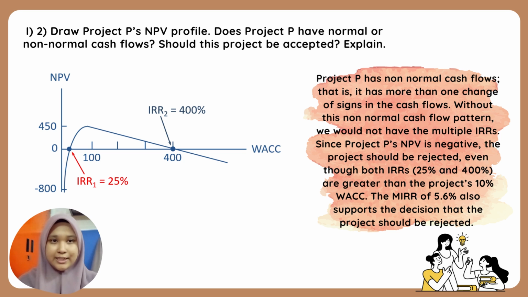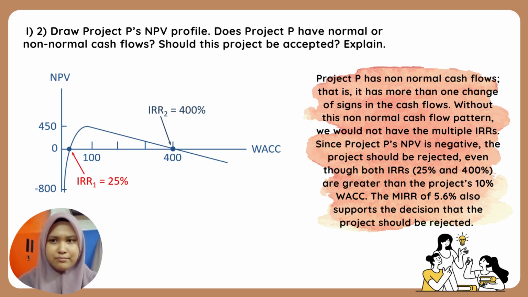Okay, the next question is: draw project P's NPV profile, and does project P have normal or non-normal cash flows? Should this project be accepted? And explain. As you can see on this slide, I already put the NPV profile for project P, and this is what I meant just now. There are multiple IRRs, IRR1 and IRR2. Why are there multiple IRRs? I already explained just now.